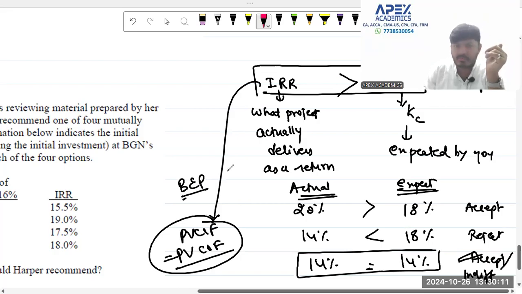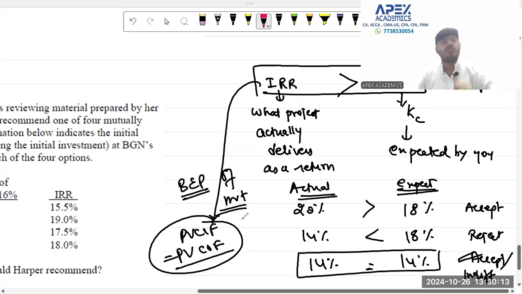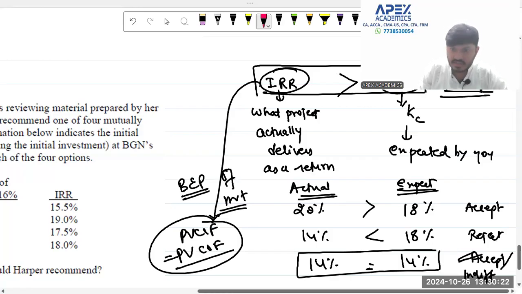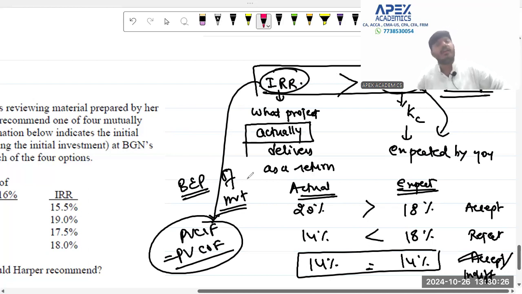This is the break even point of investment as far as you are concerned for cash flow calculations. Therefore, always keep one thing in mind: if IRR is greater than your discounting factor, accept, because the discounting factor is expectation and IRR is the actual reality. You have to keep this concept in mind as far as IRR goes. Please write this down, pause the video, write this down well. This is going to be important for your understanding.